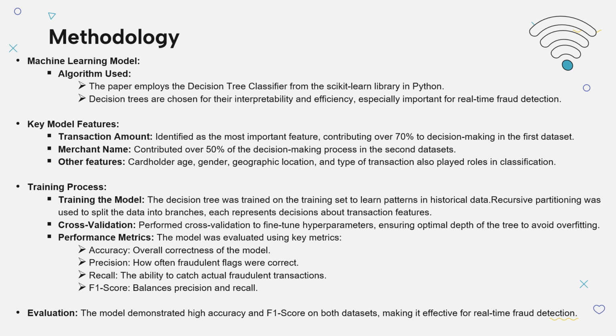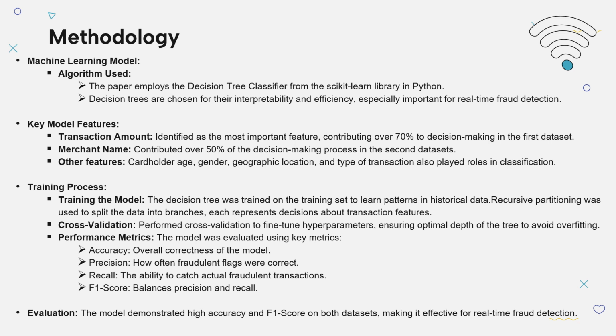Cross-validation was used to fine-tune the model's hyperparameters, specifically the depth of the tree. This ensures that the tree doesn't overfit the training data, that is, performing well on training data but poorly on unseen data, by balancing its complexity.